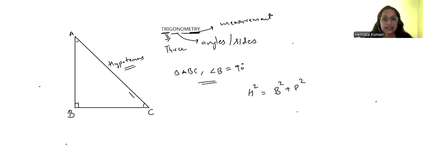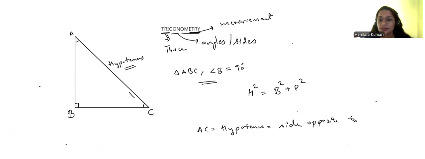So in this triangle ABC, AC is the hypotenuse, which is the side opposite to the right angle.